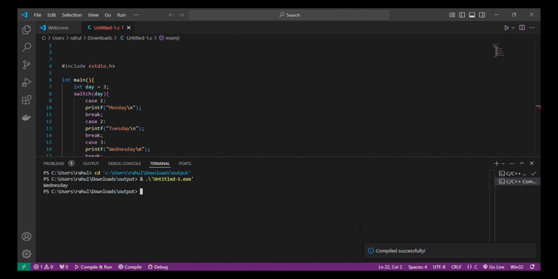The break statement prevents fall through, ensuring only one case runs. The default case handles unexpected values.